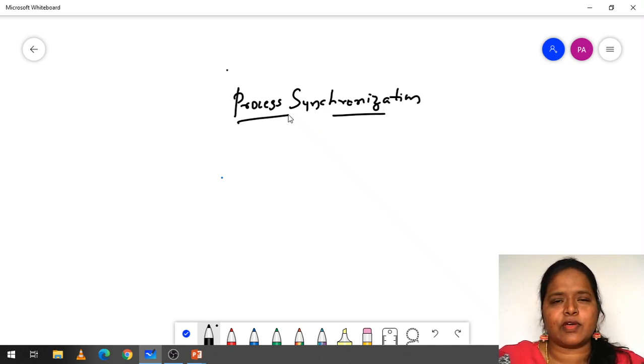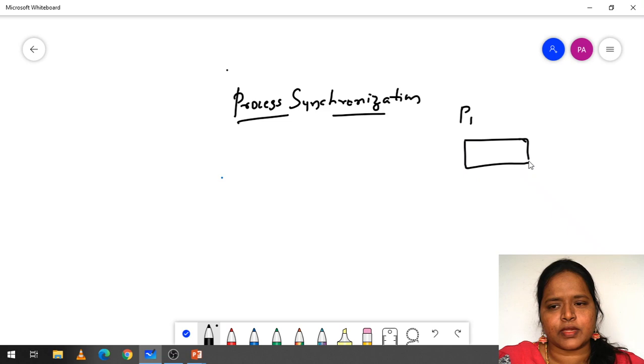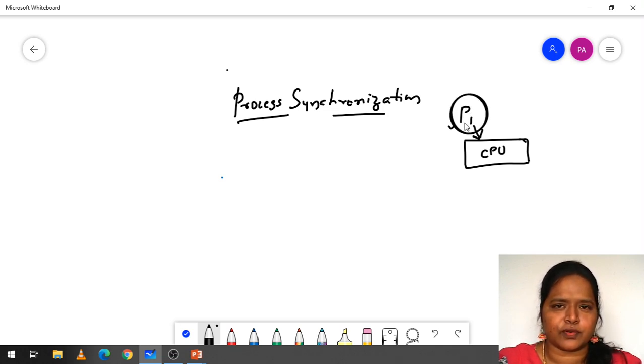When we are going to synchronize the processes, suppose process P1 is there, here the CPU is there and here the process P1 is there. If only one process is there, do we need synchronization? No. Why? Because this one process is going to be executed by the CPU, completing its task. So when we deal with a single process, we need not go for synchronization.